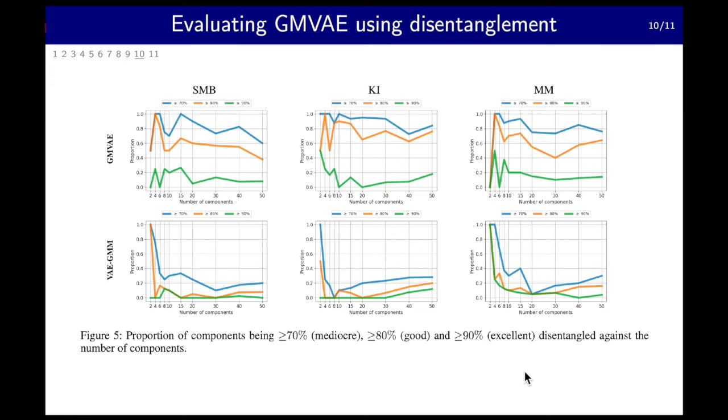These proportions drop drastically as the number of clusters increases for the VAE GMMs, but are relatively high and stable for GMVAEs. We postulate that this is because the GMVAE can automatically adjust the granularity of the design patterns clustered by each learned cluster.